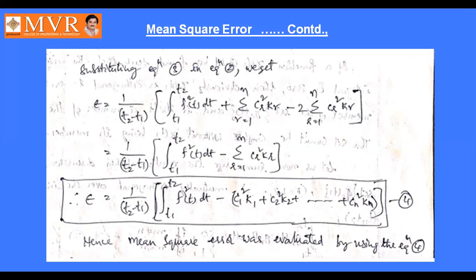We will get epsilon equal to 1 by T2 minus T1 in integral T1 to T2 f square t dt plus sigma r equal to 1 to n Cr square Kr minus 2 into sigma r equal to 1 to n Cr square Kr. So it will become integral T1 to T2 f square t dt minus sigma r equal to 1 to n Cr square into Kr, or we can write this as 1 by T2 minus T1 into integral T1 to T2 f square t dt minus c1 square k1 plus c2 square k2 plus and so on plus cn square kn. So this is the expression for mean square error.